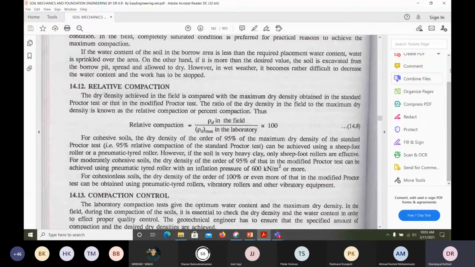Please speak out. Sir, core cutter method. Okay, very good. That is the core cutter method. We will insert a hollow cylinder, and we can get the mass by volume. One more method.